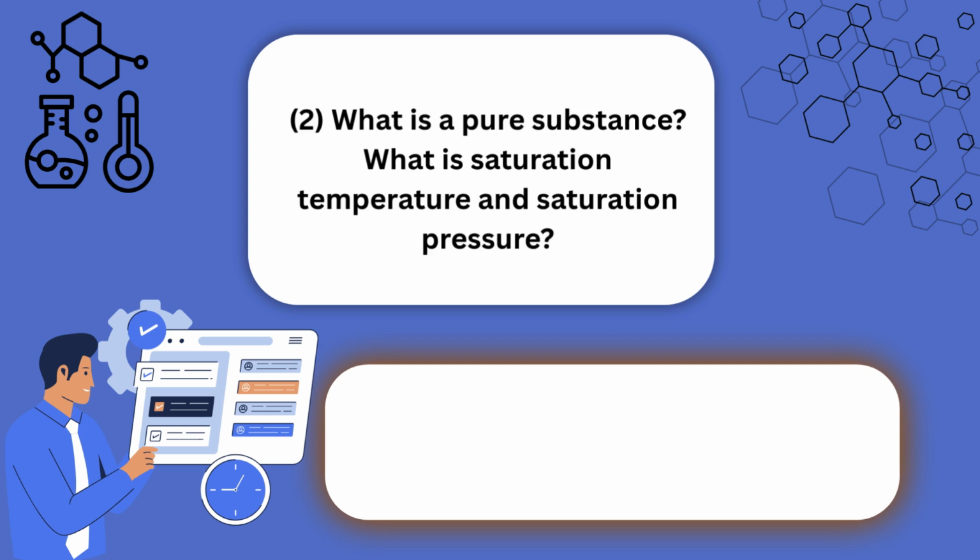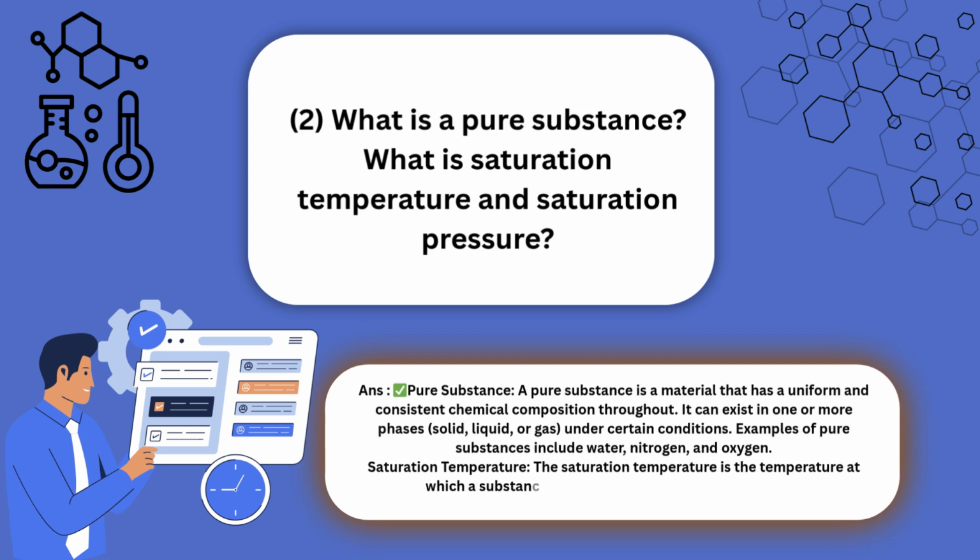What is a pure substance? What is saturation temperature and saturation pressure? Answer. Pure substance. A pure substance is a material that has a uniform and consistent chemical composition throughout. It can exist in one or more phases, solid, liquid, or gas, under certain conditions. Examples of pure substances include water, nitrogen, and oxygen.